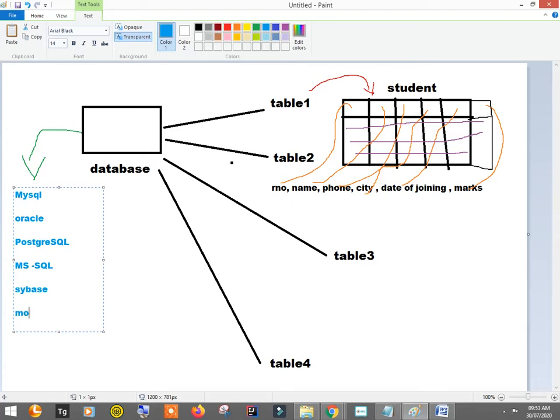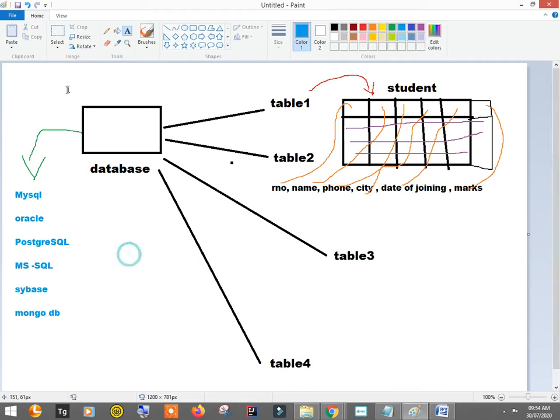MongoDB is also there. So there are so many different databases, out of which we are going to learn MySQL. Actually the queries are almost the same in all of the databases.